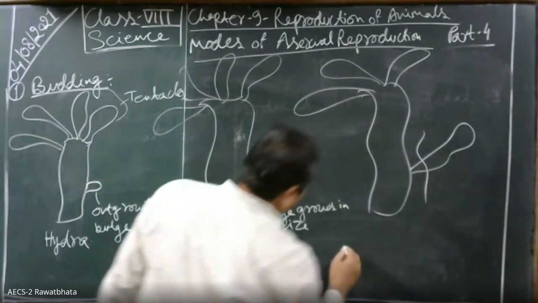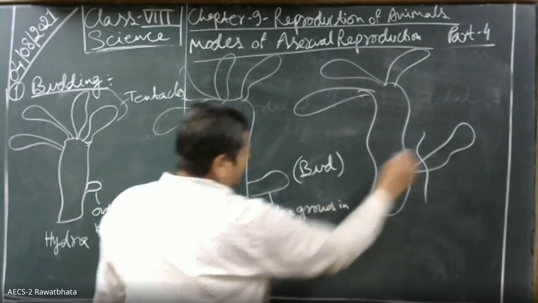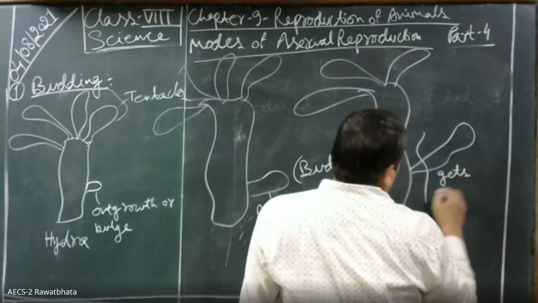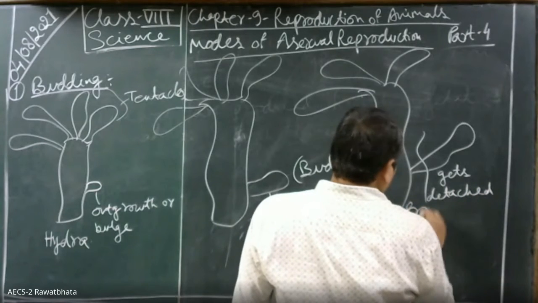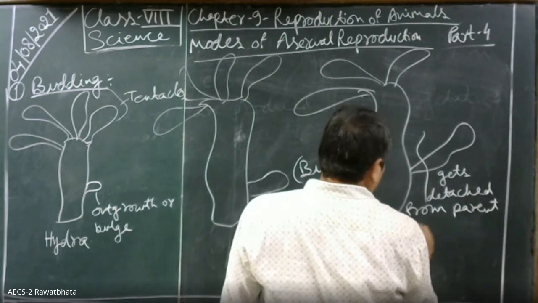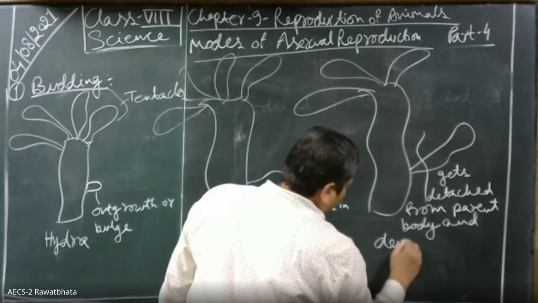This is called a bud, also an outgrowth. It gets detached from the parent body and develops into a new individual.